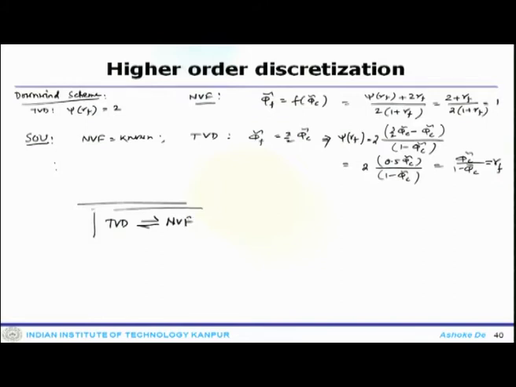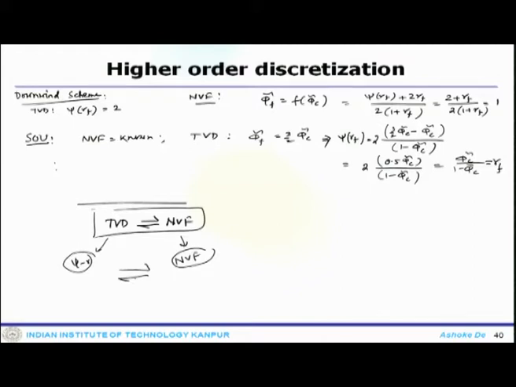So, that provides a good platform for obtaining, once you look at the TBD diagram or psi R diagram, the restrictive limit or the boundedness, and also the NVF diagram. So, this boundedness will also map 1 to 1 accordingly, and that has a big role to play while you are devising higher resolution schemes.